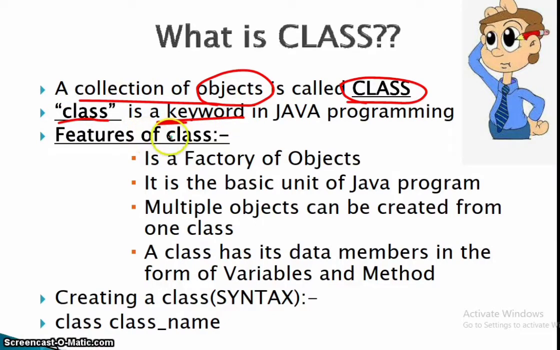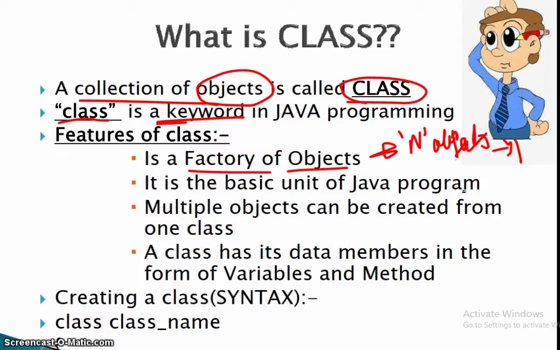What are the features of a class? A class is a factory of objects, which means we can create n number of objects in one class. It is the basic unit of a Java program. Every Java program requires a class.